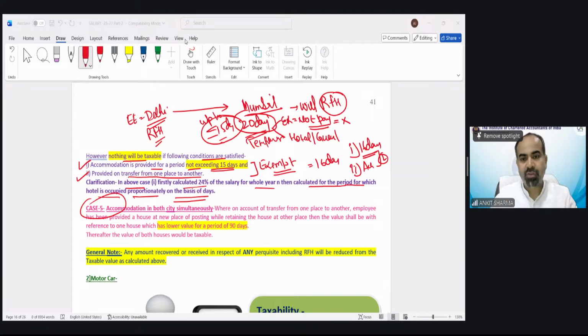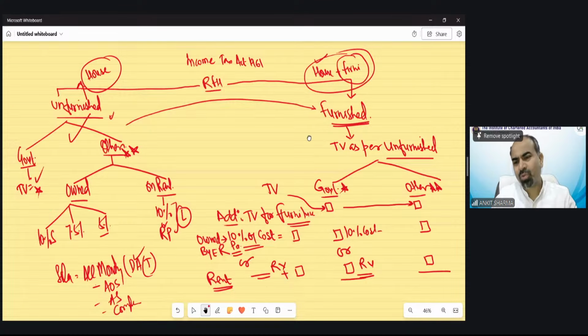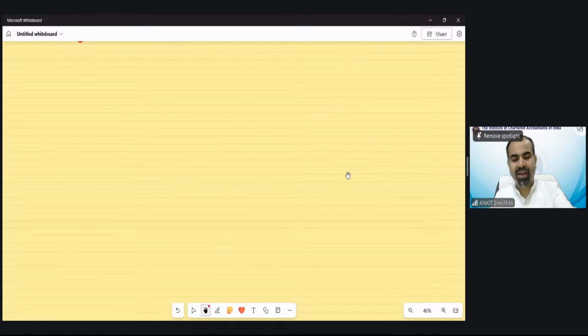So now fifth case, we are moving on. If there is a question of salary, I believe in 95% cases, there would be a rent-free house provision.